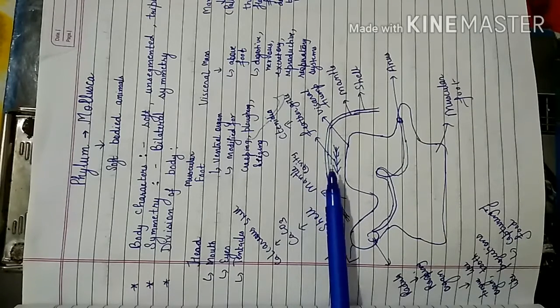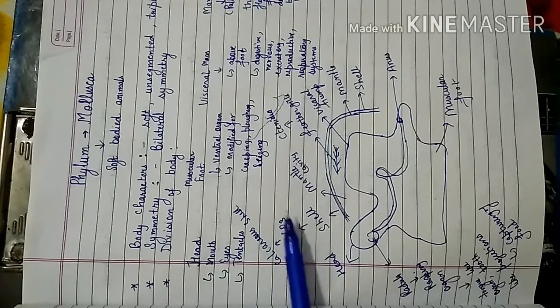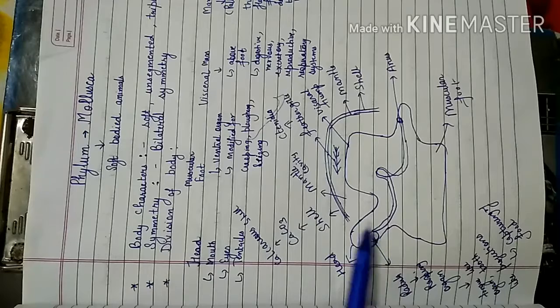So the shell, if present, is secreted by the mantle, and the shell is hard and made up of calcium carbonate. Therefore it is known as calcareous shell. One more important thing to be noted here is that in their digestive system, they have a tube within tube body plan. This means mouth and anus are there. In the mouth, there is a rasping organ.